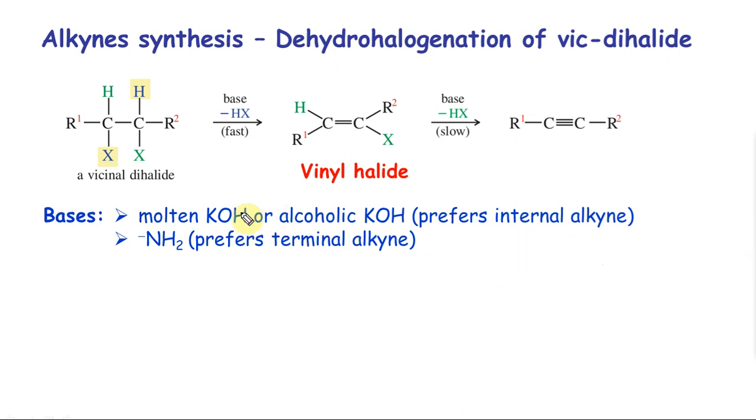A couple of salient points here. If there is an option, alcoholic KOH prefers an internal alkyne, whereas NH2 minus prefers a terminal alkyne. Okay.